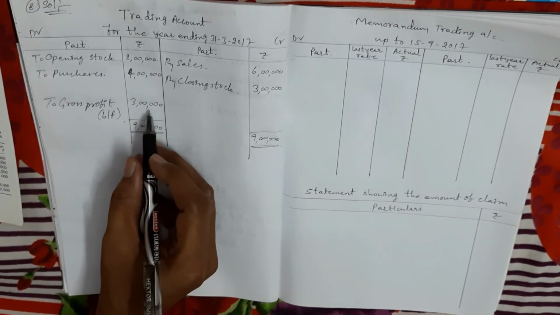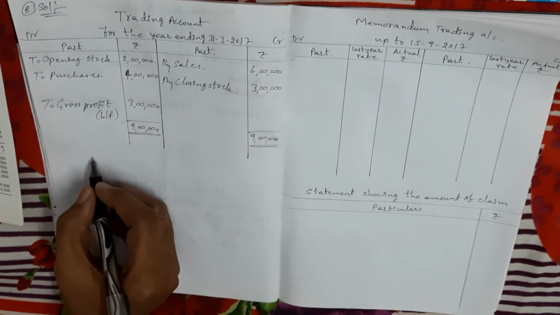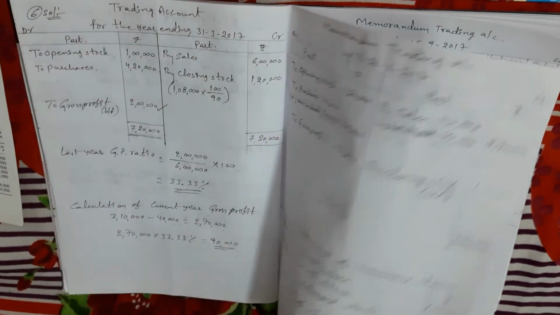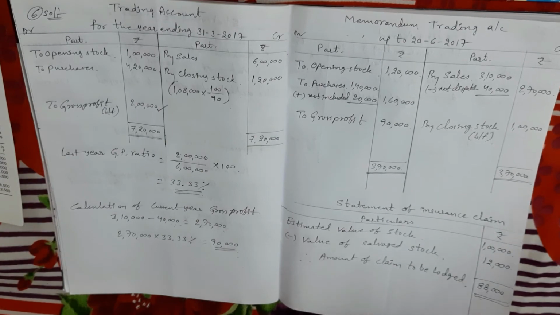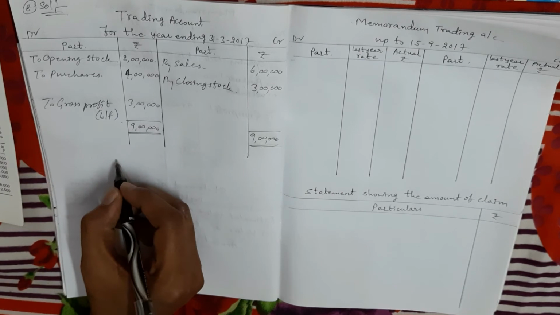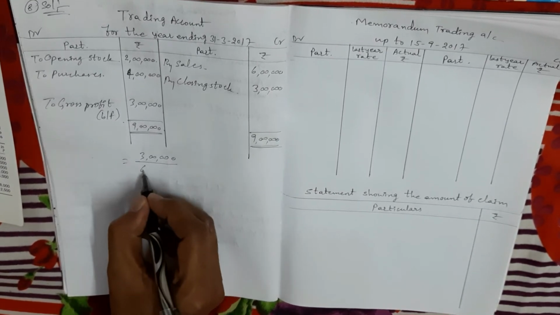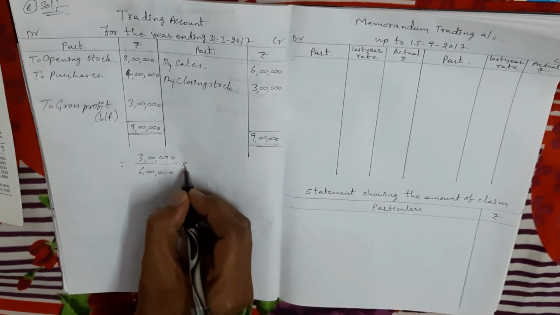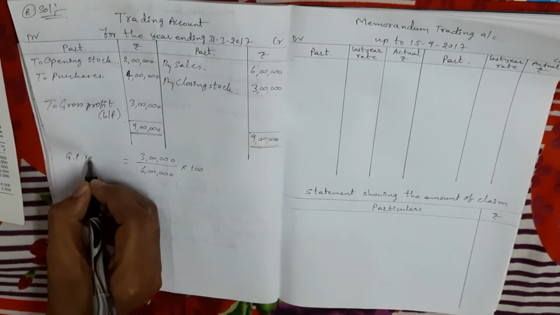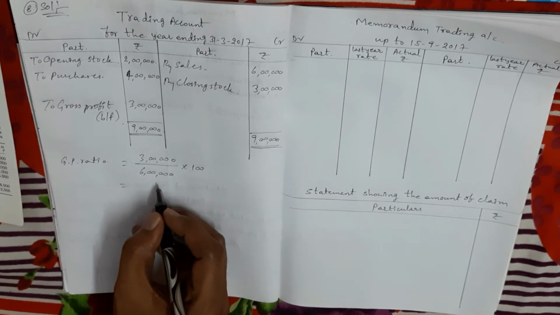So with the help of this, we calculate last year's gross profit ratio. That gross profit ratio we calculate on the sales amount. Like the last problem we calculated, we calculate it the same way. Gross profit 3 lakhs divided by sales 6 lakhs into 100. Therefore, gross profit is 50%.